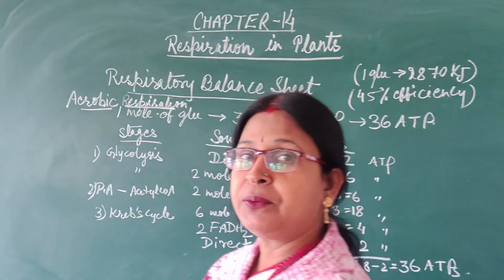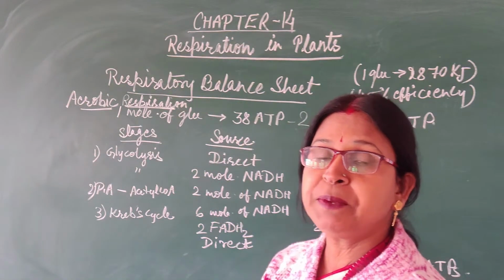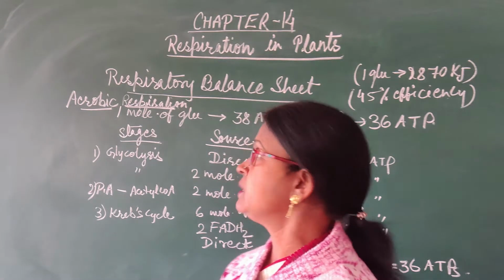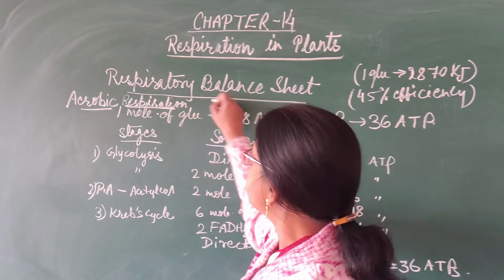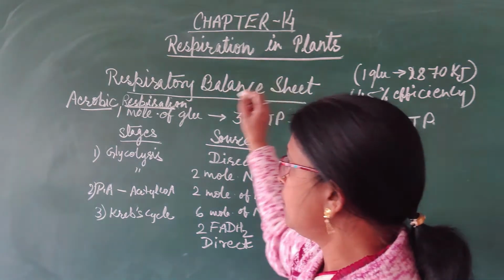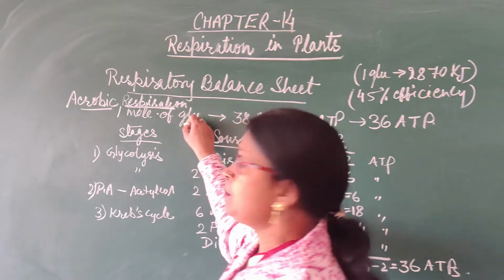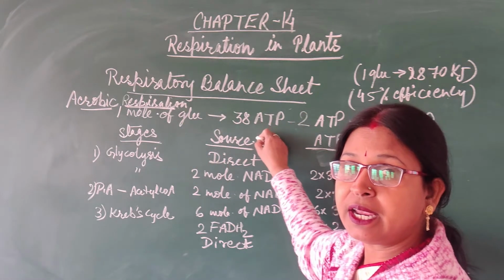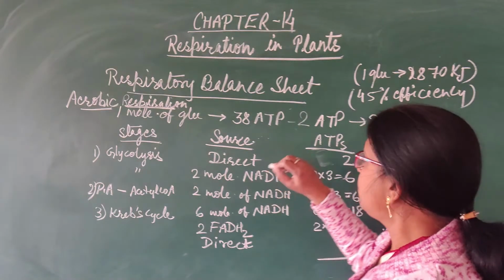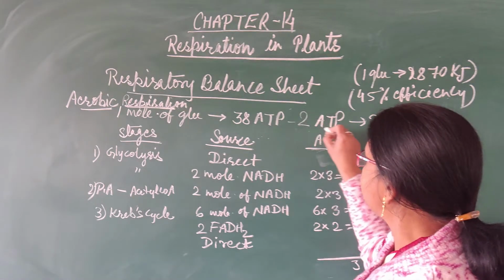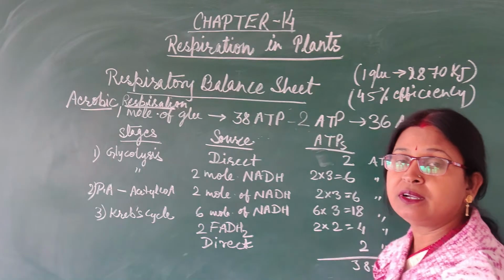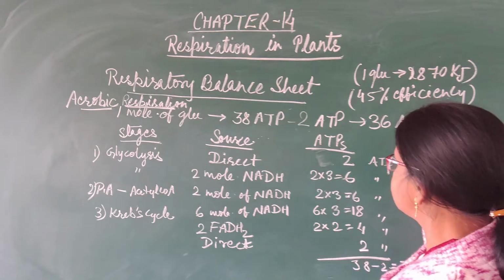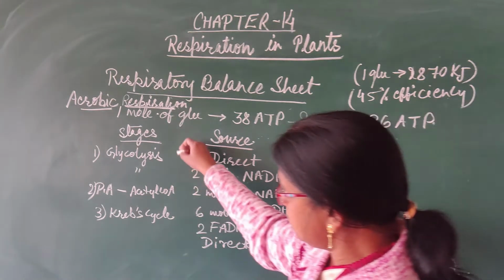Now we will discuss the total number of ATPs produced in the process of aerobic respiration, which is also known as the respiratory balance sheet. During aerobic respiration, one molecule of glucose produces 38 ATPs. Out of that, 2 molecules of ATP are utilized during the glycolysis process, hence the net gain is 36 ATP. Now we will see one by one.